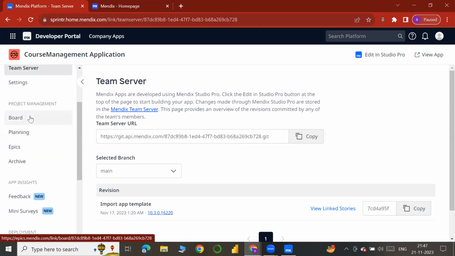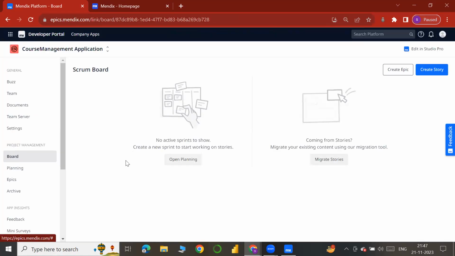While coming to project management, this is called the board. The board is the Scrum board. It displays all the sprints which are active now, the next sprint which is going to be active, and the backlog stories which are going to be added in the next sprint. Generally you will see this board, and we can see the status of the particular app, where it is, which user stories are yet to be completed, and which are completed. So we get all the details here in this board.